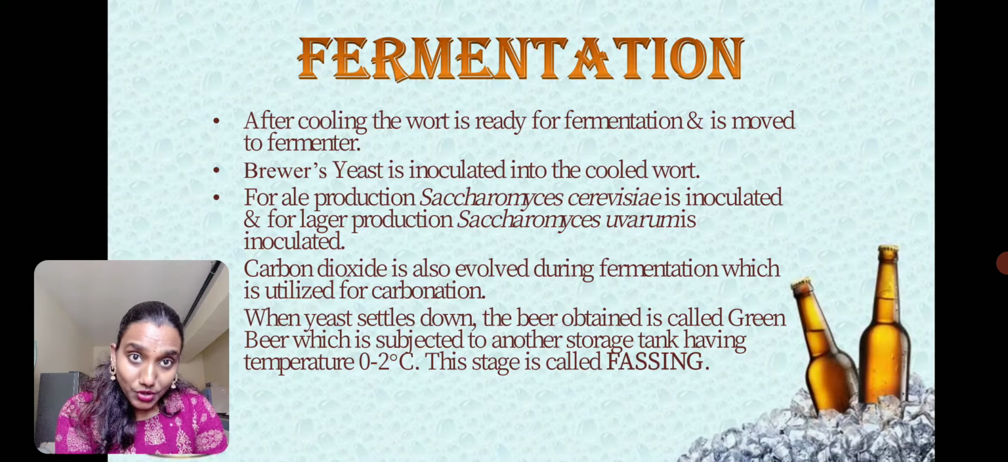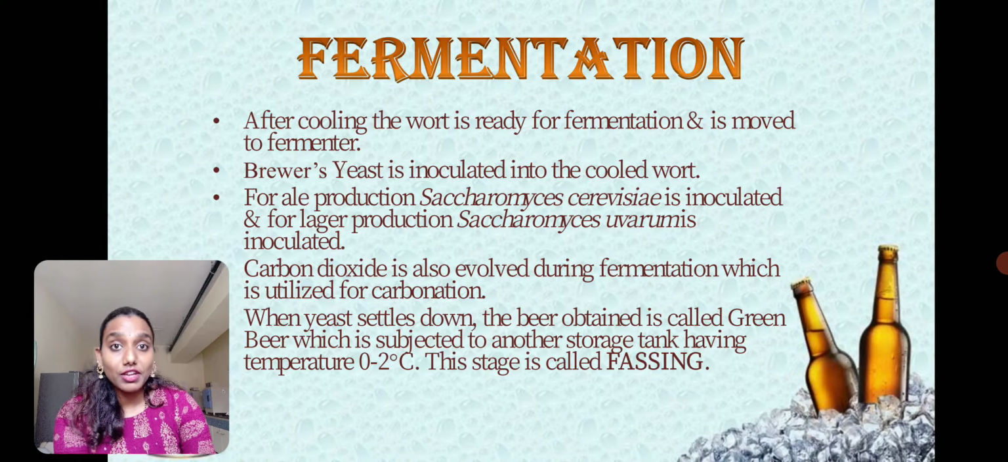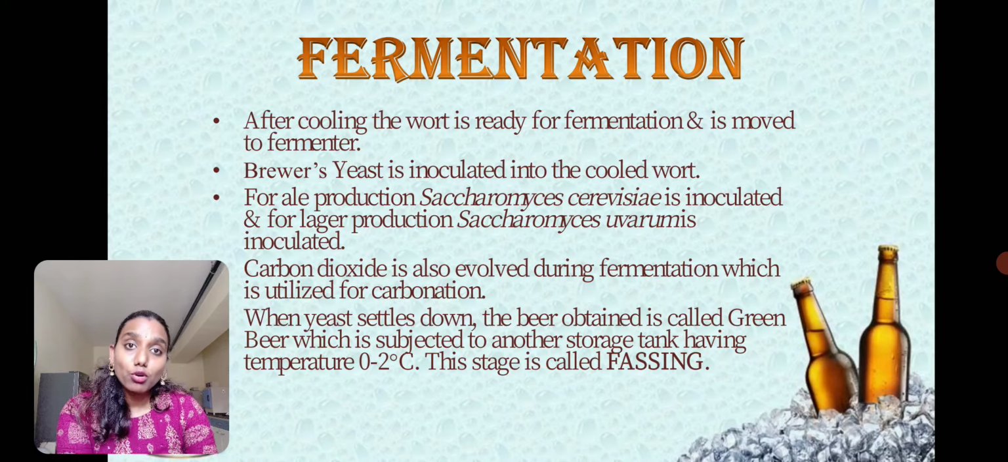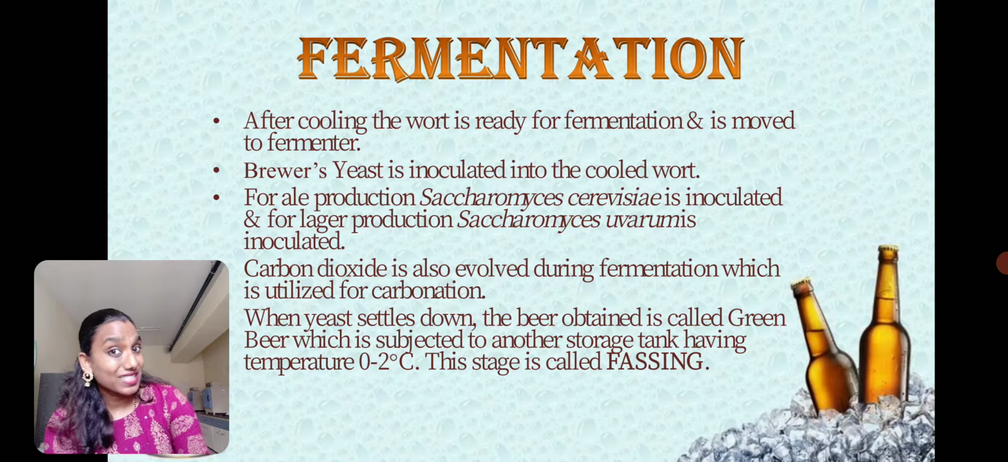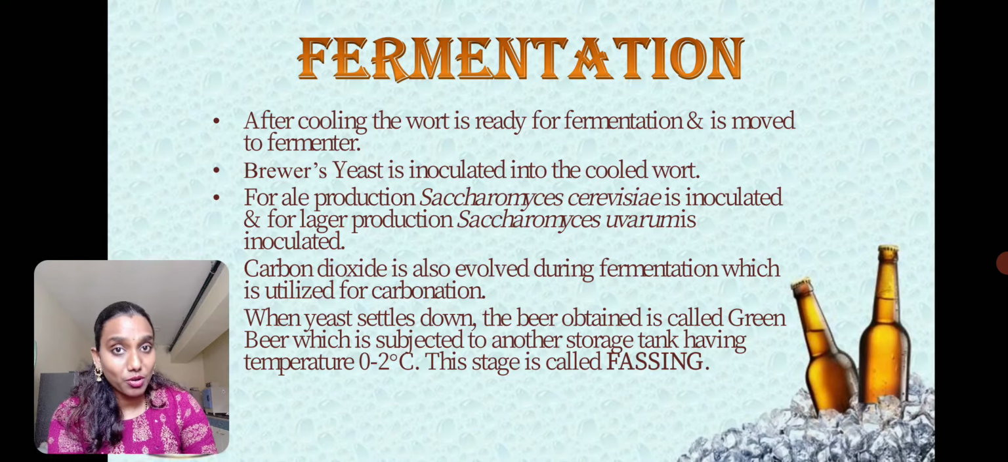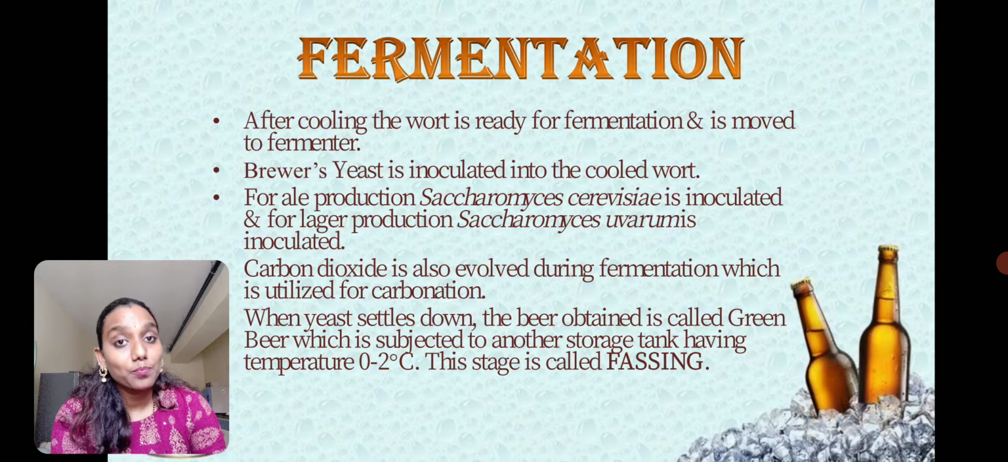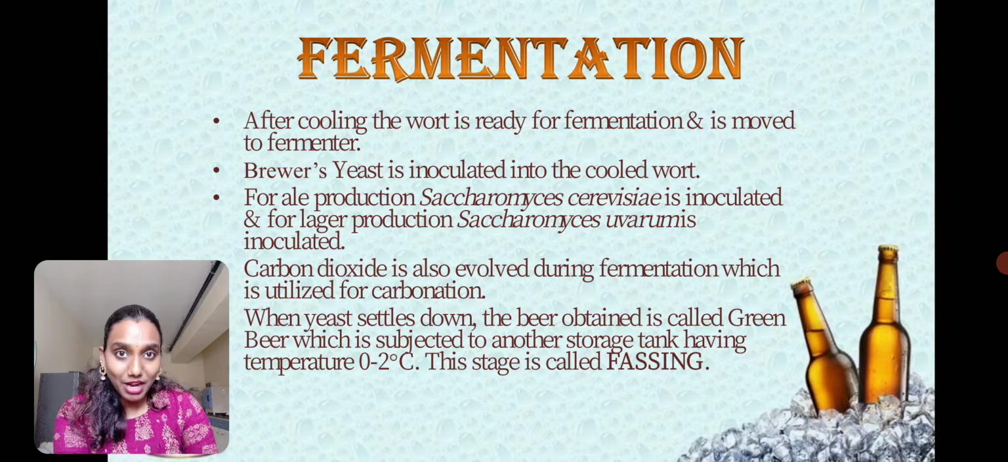During the fermentation process, we all know that the biochemistry is very simple. We have seen the biochemistry even in wine production, where the glucose goes through the glycolytic pathway, where pyruvate is produced, and the pyruvate is decarboxylated. So carbon dioxide is released from the pyruvate molecule by the enzyme pyruvate decarboxylase. Therefore carbon dioxide is evolved during fermentation, which is usually utilized for the carbonation of the beer. We get carbonated beers in the market.